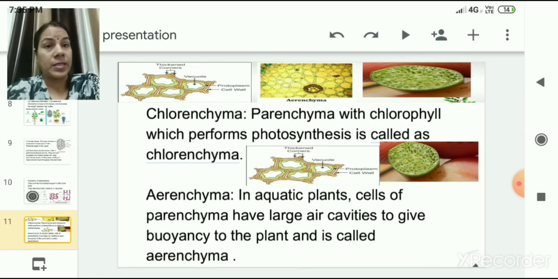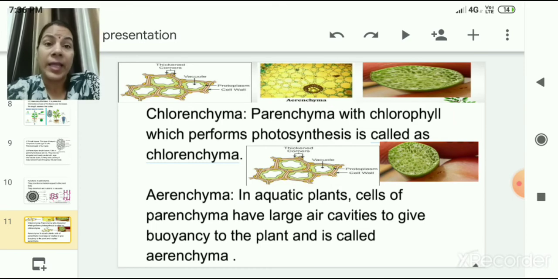Now let us discuss Chlorenchyma tissues. As its name suggests, it is something related to chlorophyll. So the parenchyma with chlorophyll present in it, which performs the function of photosynthesis, is called Chlorenchyma. It is a kind of parenchyma only, but it is a little specialized because it has chlorophyll and performs a very specific function of the plant, that is photosynthesis. That is why these are called Chlorenchyma.